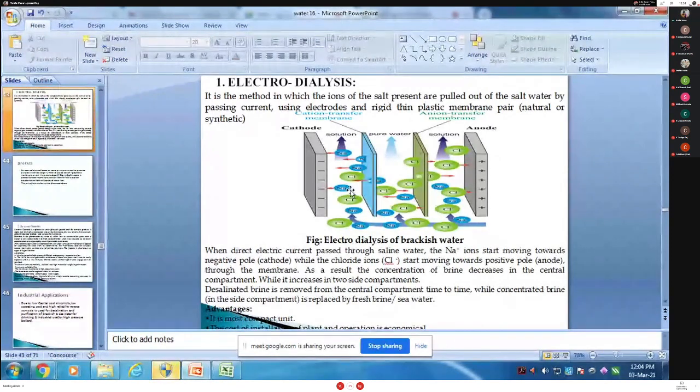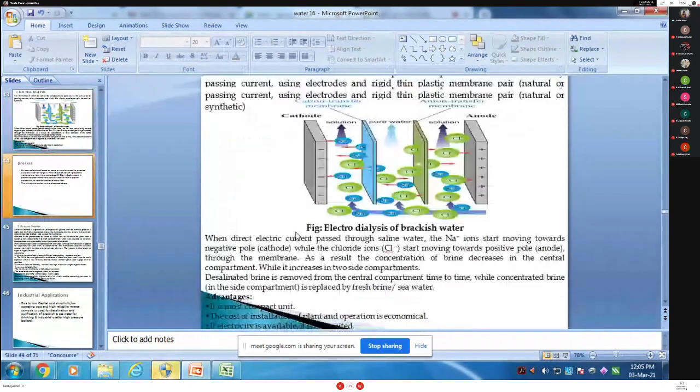Okay, then it goes to the cathode, the negative pole. And chloride having the negative charge goes toward the positive charge, called the anode. Okay, is it clear to everyone? This is the principle. What is the advantage of electrodialysis? Tell me the advantage. Two advantages.